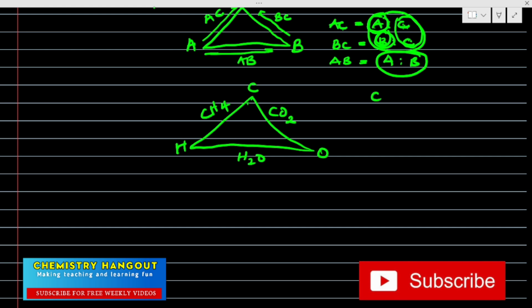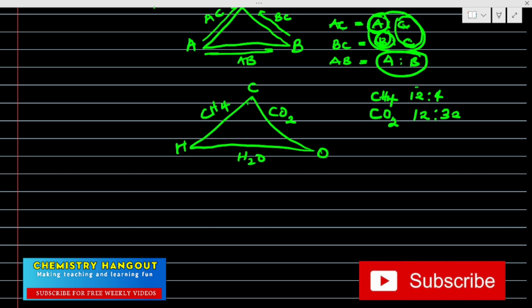Now let's look at this. Your CH4 here is combining in ratio carbon 12 and hydrogen 1 times 4, that will give us 12 ratio 4. I hope we are following. While our CO2 here, carbon is 12 and oxygen is 16 times 2, that will be 32.